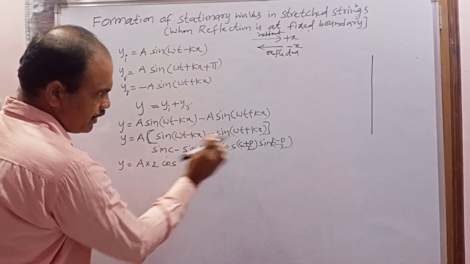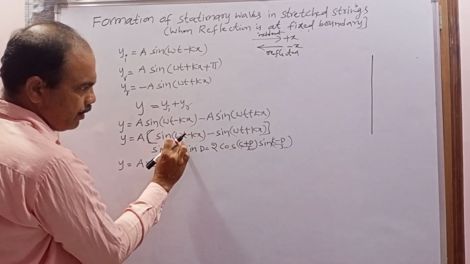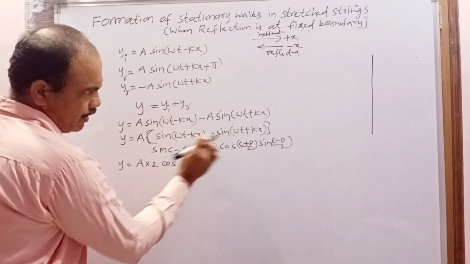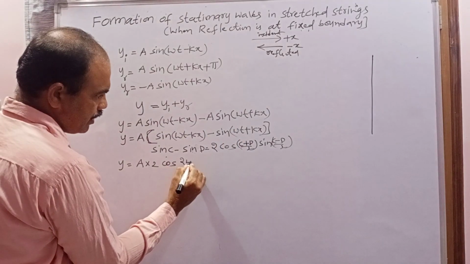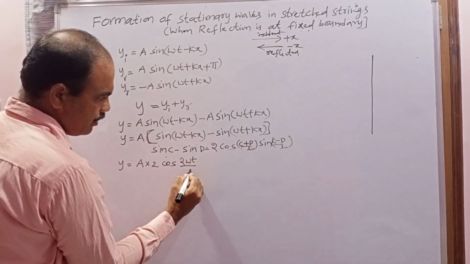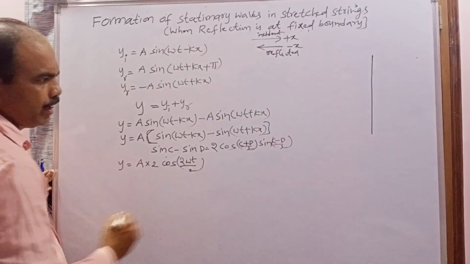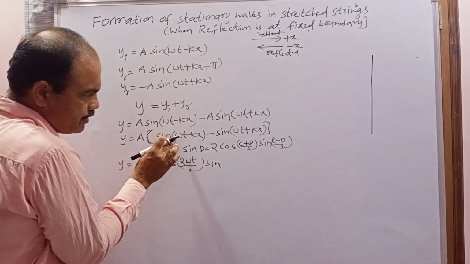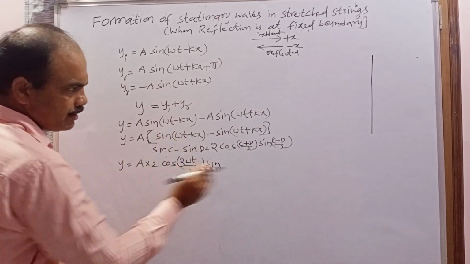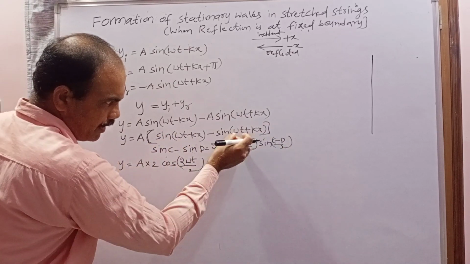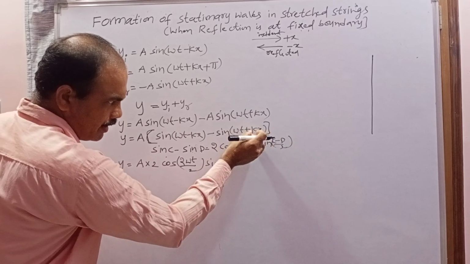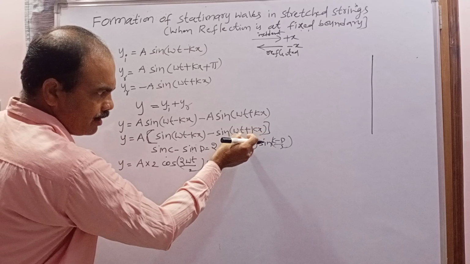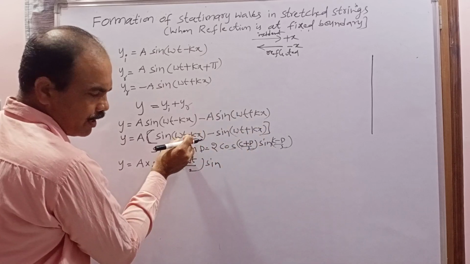Here minus kx and plus kx cancel, and omega t plus omega t, which is 2 omega t, remains, divided by 2. Next, come to the sine: sin((C minus D) by 2). What is C? Omega t minus kx. Minus D means minus omega t minus kx. So the omega t terms cancel.